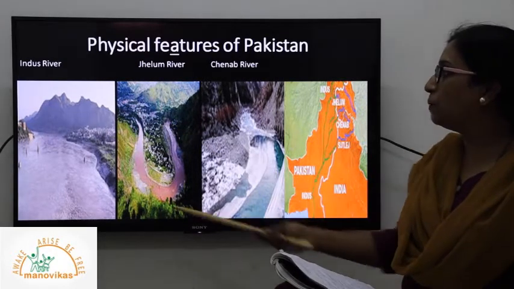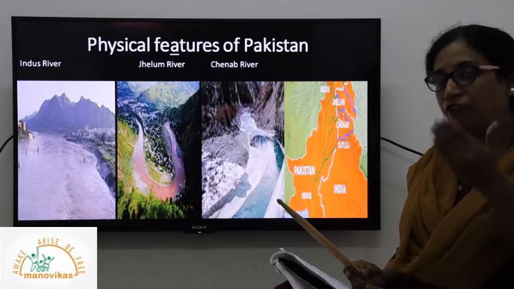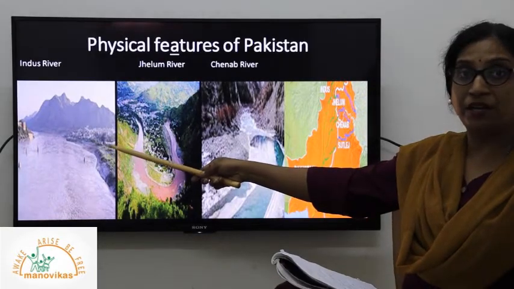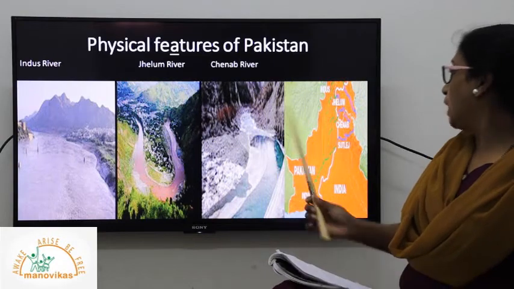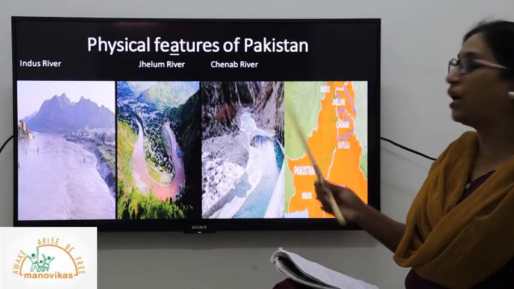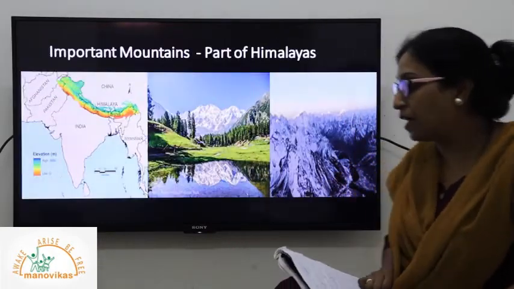And this is the picture of the major rivers flowing in continuation, they flow through India, that is the Indus River, a very long river, then the Chenab River. You can see in the picture how from Pakistan these rivers continue in India as tributaries. Okay, these are the physical features of Pakistan.